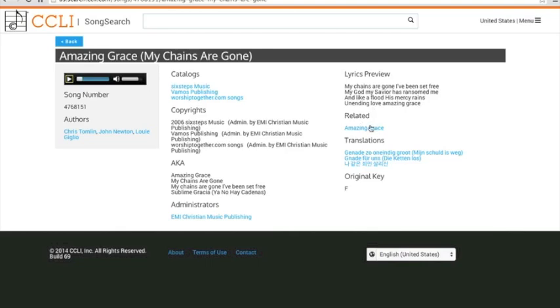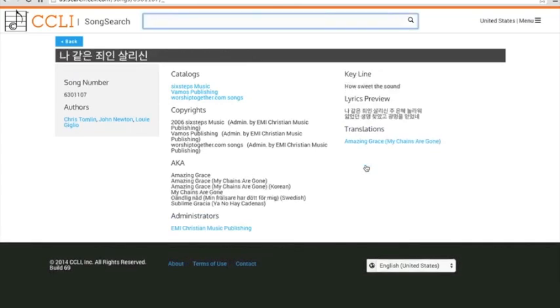Another thing you're going to see over here is related. This is related to just the song Amazing Grace, which is not My Chains Are Gone. And also translations, and finally the original key. That's not as important, obviously, when you are looking at licensing. But if you're looking for a translation, this is extremely helpful because now you can see that you have these 3 different translations here, and let's click on, I think this is the Korean version. Click on that one, and you're going to get the results.